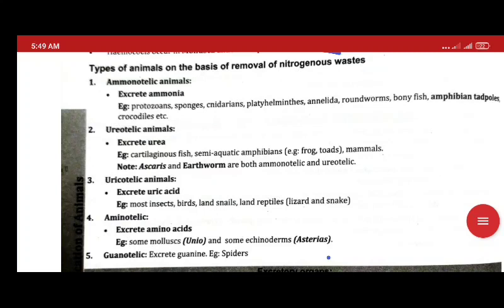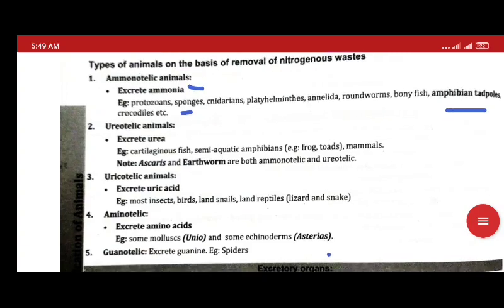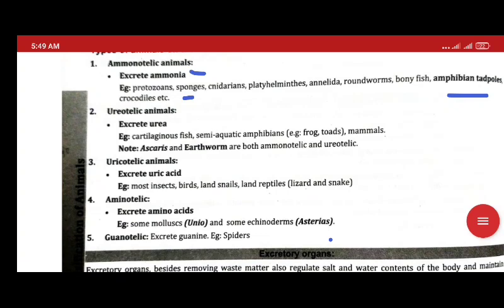Ammonotelic animals excrete ammonia from the body, occurring in fish and amphibian tadpoles, because they live in water, and highly aquatic animals give ammonia.